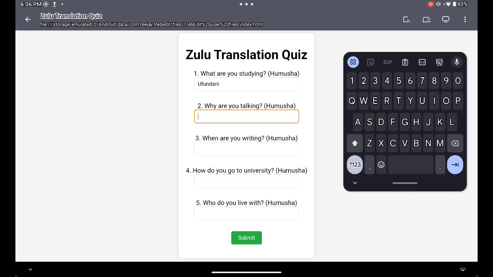Okay, number two, why are you talking? The subject link is u. Why are you talking? Okay. Talk. How do you say talk in Zulu? Kuluma, right? It's kuluma. So ukuluma. How do you say why in Zulu? Why is Ilani, Elani.